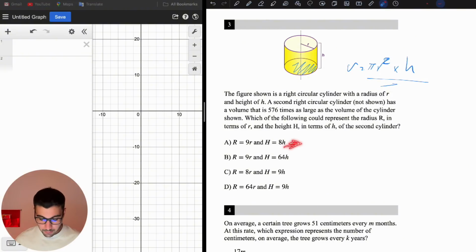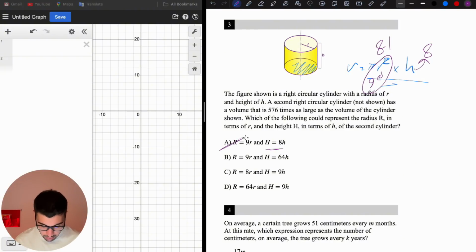So let's go with choice A. Let's say the radius of the larger cylinder is 9 times the radius of the smaller cylinder. Okay, so the radius is 9 times. That means radius squared is going to be 81 times. Then the height is 8 times the height of the smaller cylinder, so this is going to be 8. Now 81 times 8, is that 576? No. How do I check that? I just multiply the first digit. 8 times 1 is going to be 8, but the first digit of this is 6, so it's not 576, right? So I just eliminated A.